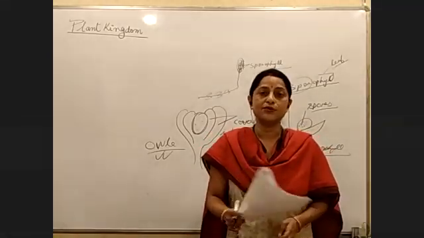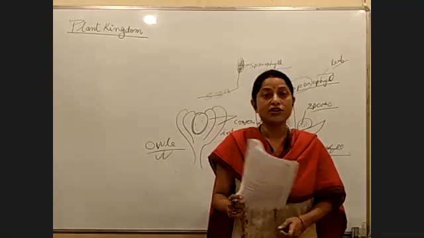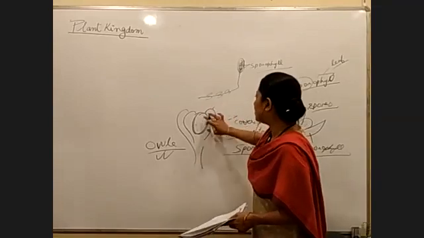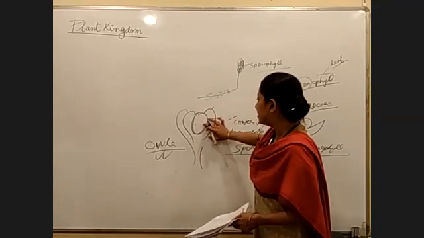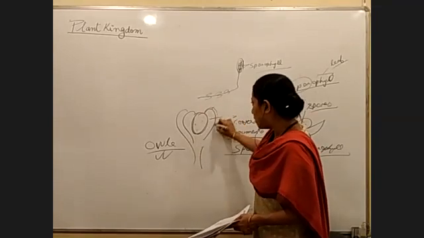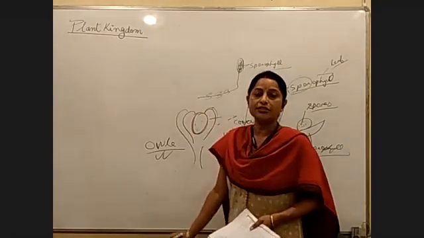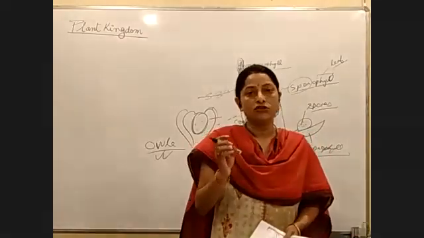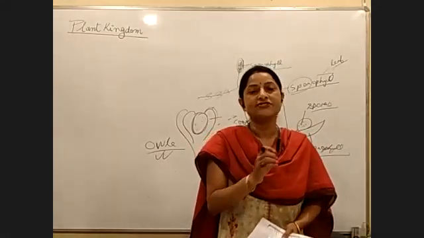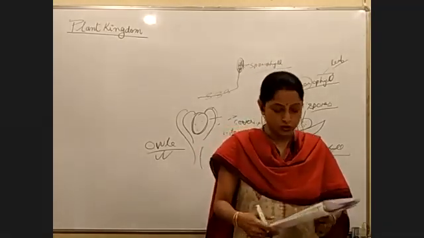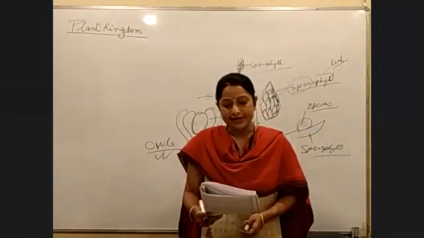One basic difference between the two is that in gymnosperms there is only one integument, only one covering on the megasporangium. But in angiosperms, the megasporangium would have two coverings. So two integuments is a characteristic of angiosperms. Presence of one integument is a characteristic of gymnosperms. Next.